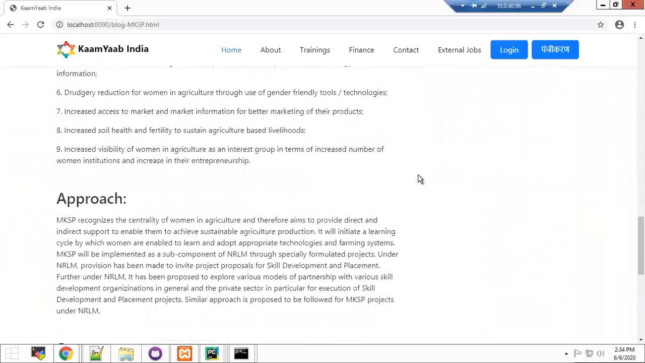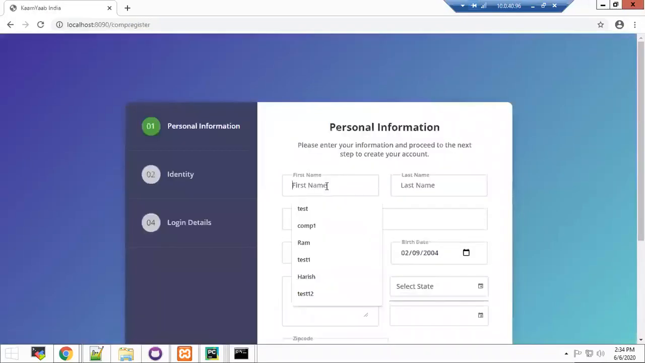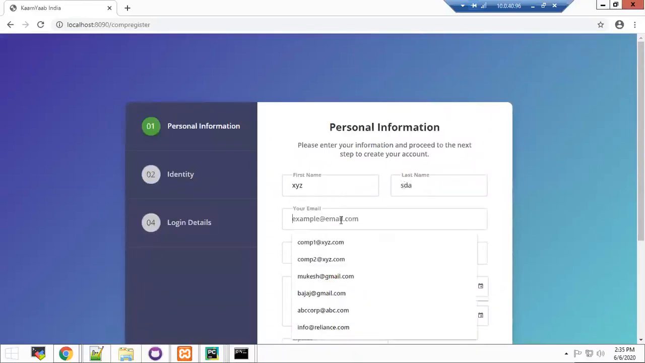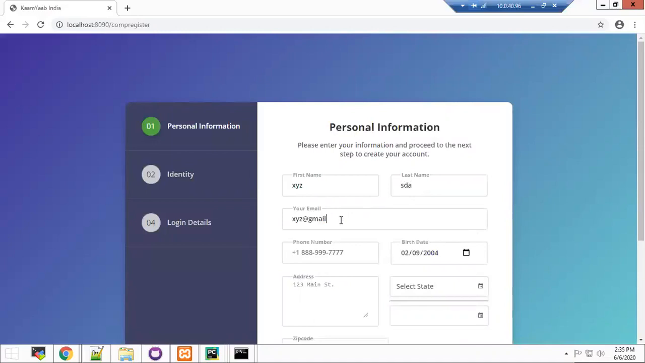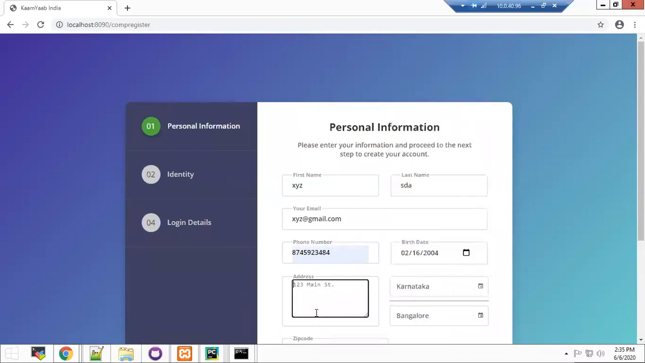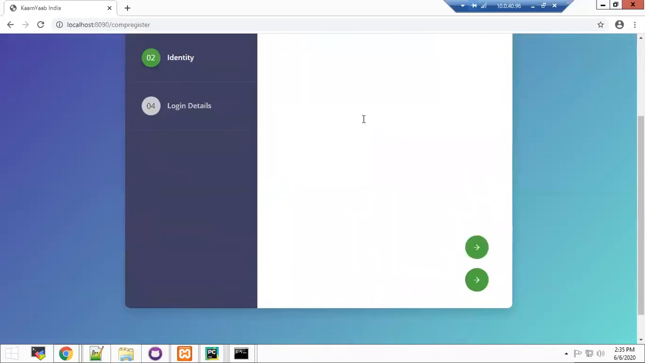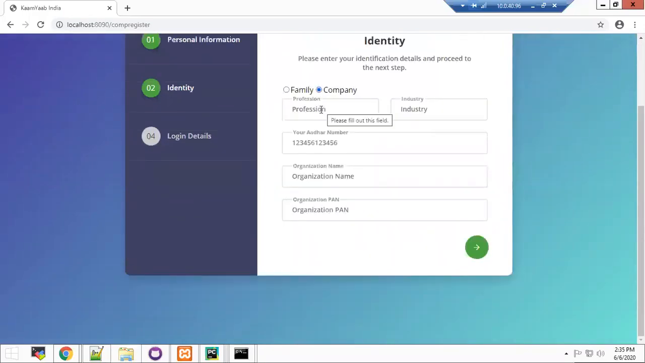We can quickly take a look at the recruiter section and see how they can post the job requirements. The recruiter also has the same way to register. They also have to fill in the personal information, which is the first section. Similar to the worker user, they also have to provide their contact details and other information. In the second section, they have to provide their identification details. A recruiter can be a person who has personal or family requirements, or any representative from an organization can also register.